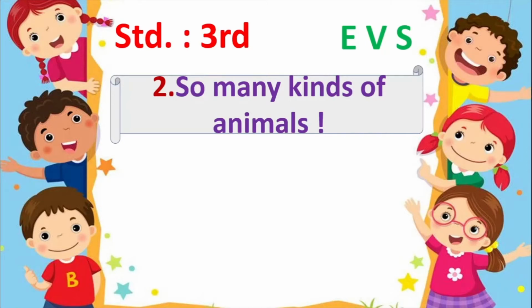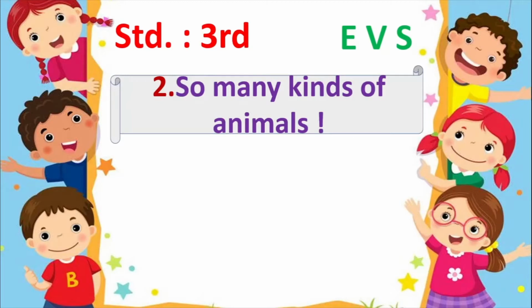Now, if you turn around and look around yourself in the environment, you will be able to see different kinds of trees. You will be able to see different kinds of plants. You will be able to see different kinds of mountains, valleys, rivers, lakes, etc. And along with that, you will also be able to see different kinds of animals. And these animals are of so many different types.